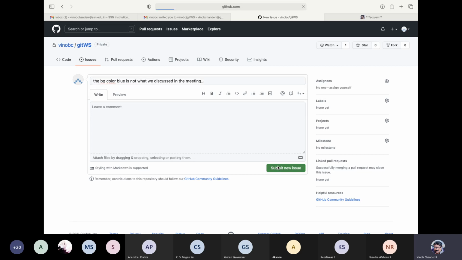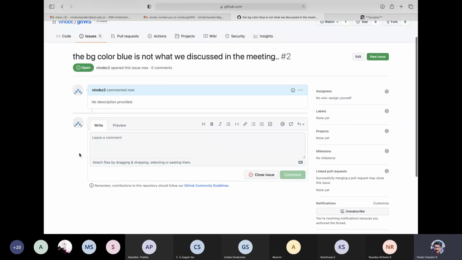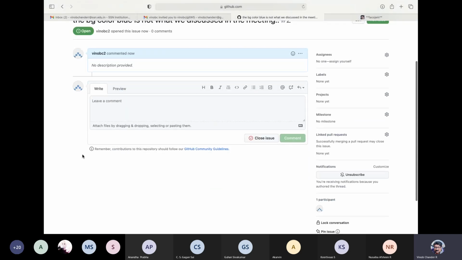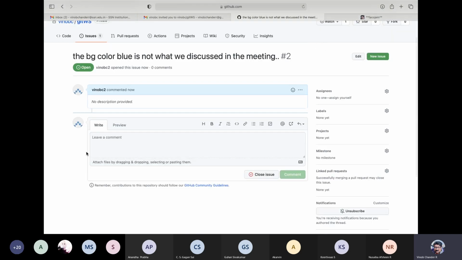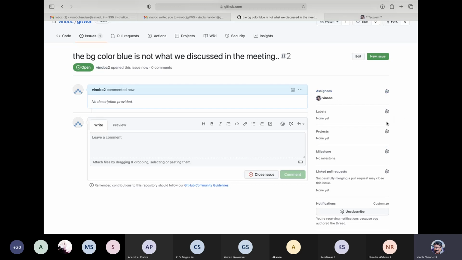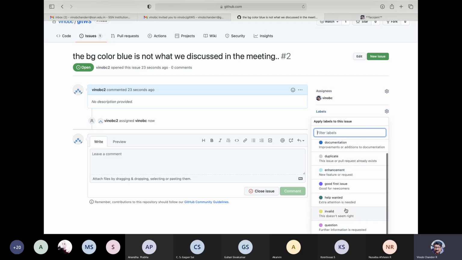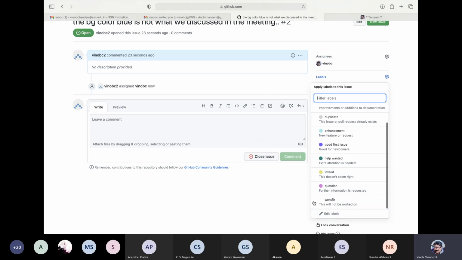So we can say this is a submit new issue, right? So this issue has been submitted. Now on this particular issue you can add assignees, right? You can see there are two assignees now. So let me add this to myself again. So this is the other email, right? You can add assignees, you can add labels, right? Different labels are there: help wanted, invalid, question, won't fix, something like that.